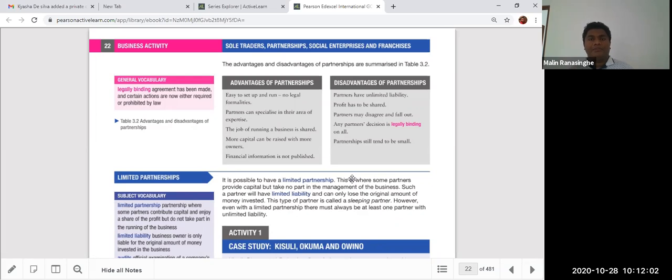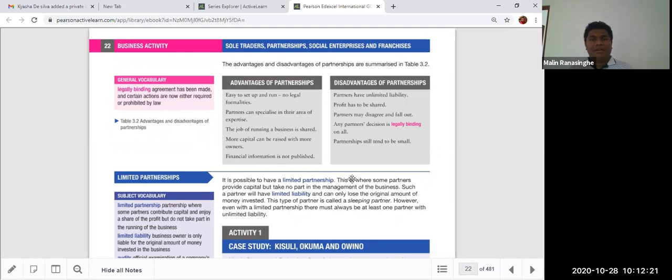I go through a few financial statements also. It's readily available to anyone, but here partnership business is not like that. They are not available. It's private information. However, there are disadvantages. Partners have unlimited liability, which is, again, if the business goes bankrupt, every partner is liable to pay to